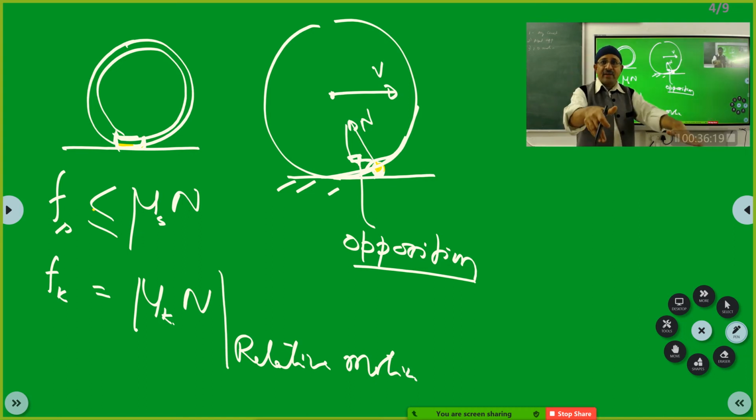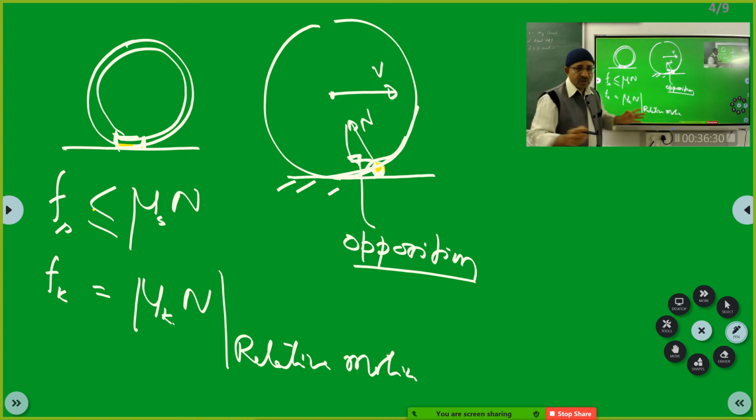You have to ascertain, looking at the forces acting, whether there is relative motion or not. If it is just moving, then you say Fs is equal to mu s into n. If it is at rest and the net force acting on the body tangential to the surfaces is less than mu s into n, then the body is at rest.